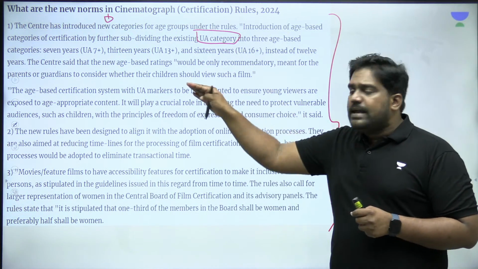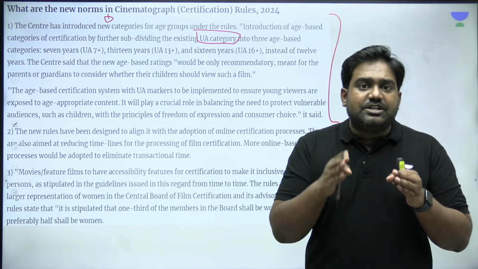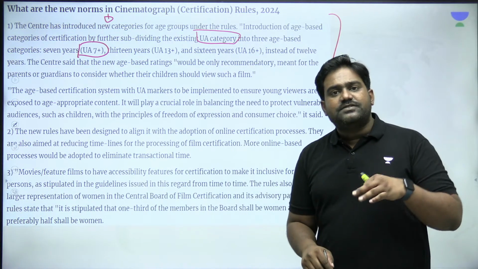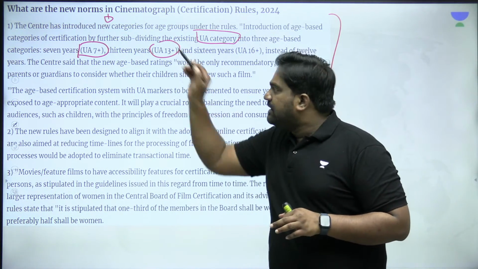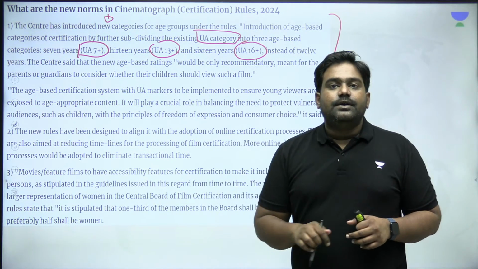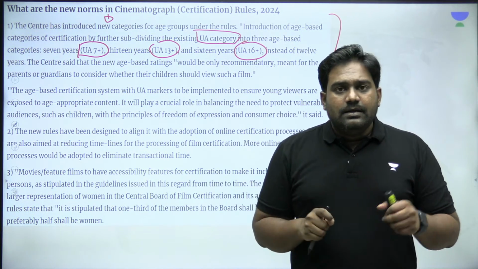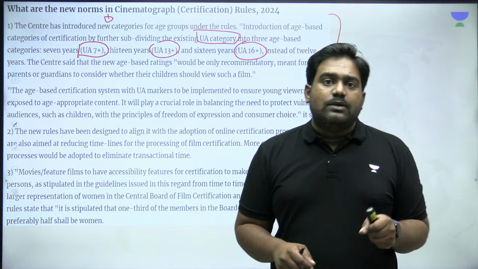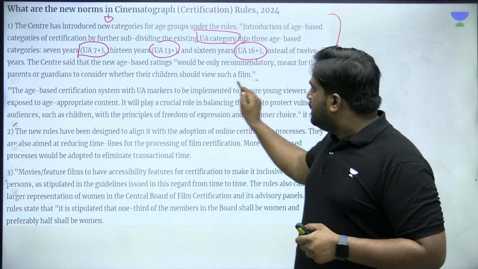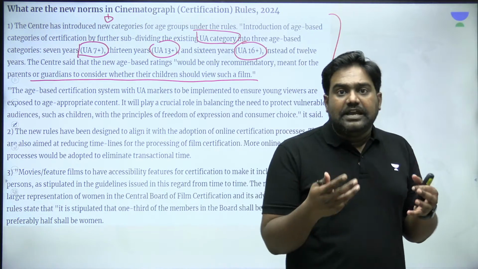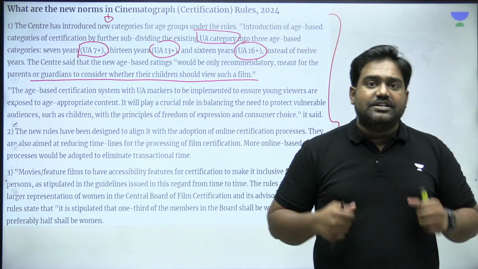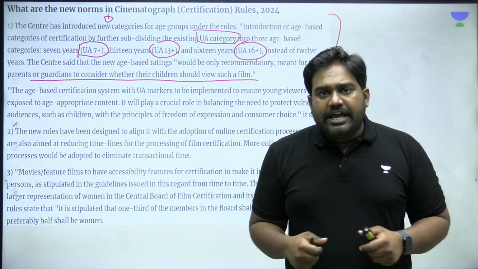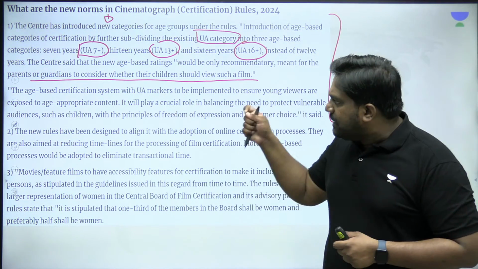So here, within the UA category, an age-specific categorization is being provided, which is a new introduction. UA 7+, meaning a kid of 7 years and above can watch this content. UA 13+, UA 16+. So essentially, depending on the age of the child and depending on the rating given to a movie, parents or guardians can decide whether their child can watch this or not. So this ensures that artistic expression, creative freedom, which is part of Article 19, that is freedom of speech and expression, is protected while protecting our children from potentially explicit content. So that is one big change which is being introduced.